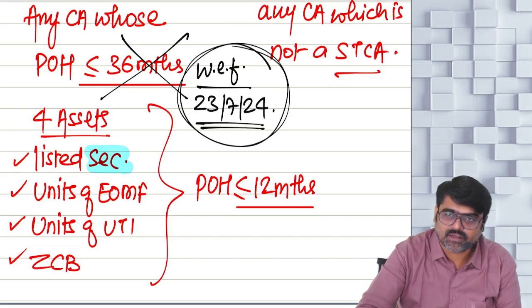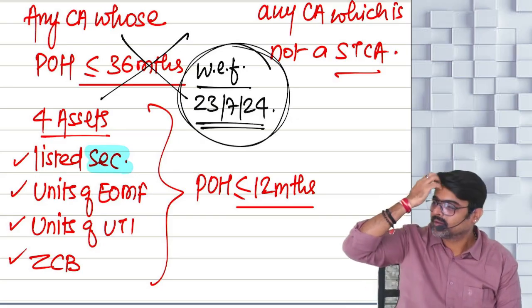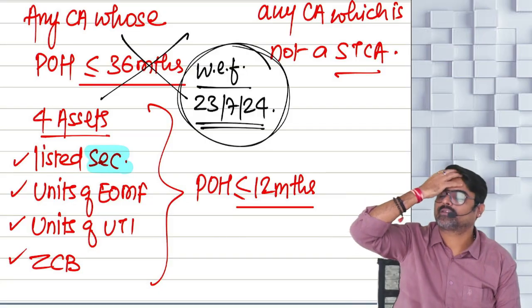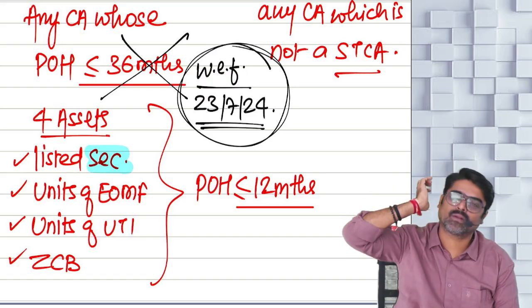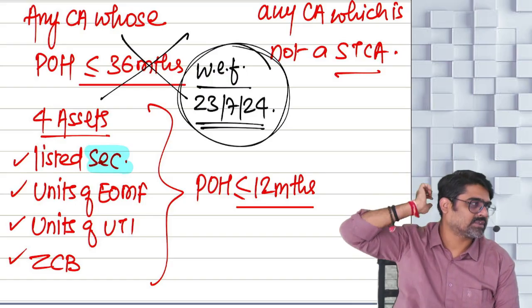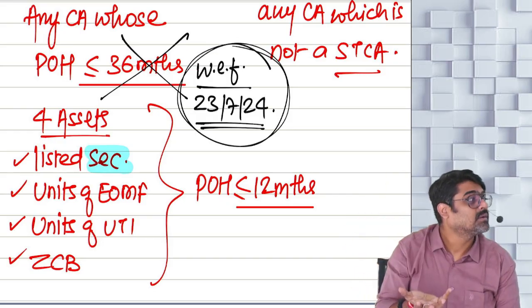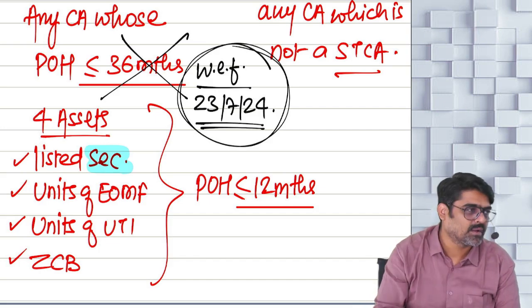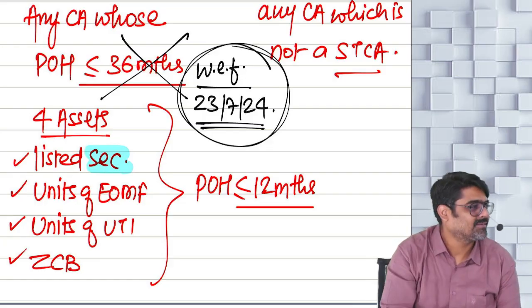So holding period of the asset means what? The period for which the asset was held by the assessee prior to its transfer is nothing but holding period, no? So when the assessee will start holding the asset, the date on which he has acquired, from that date he will start holding. His holding period will start. Until what date he will be holding? The date of transfer. No, immediately prior to that.